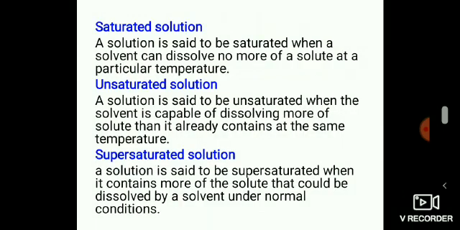What is saturated solution? A solution is said to be saturated when a solvent can dissolve no more of a solute at a particular temperature. What is unsaturated solution? A solution is said to be unsaturated when the solvent is capable of dissolving more of a solute than it already contains at the same temperature.